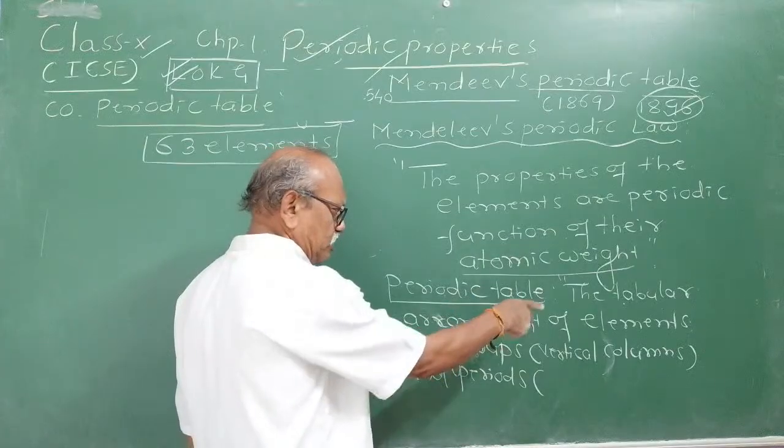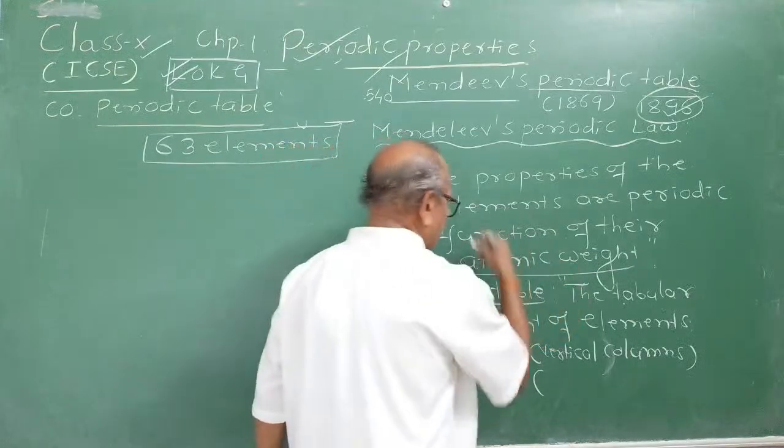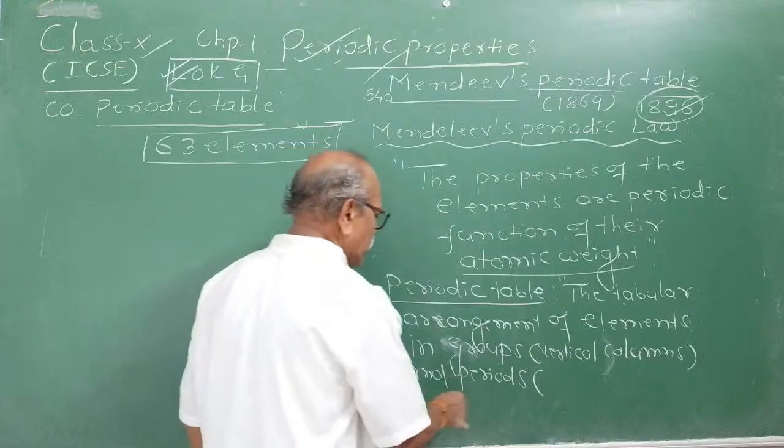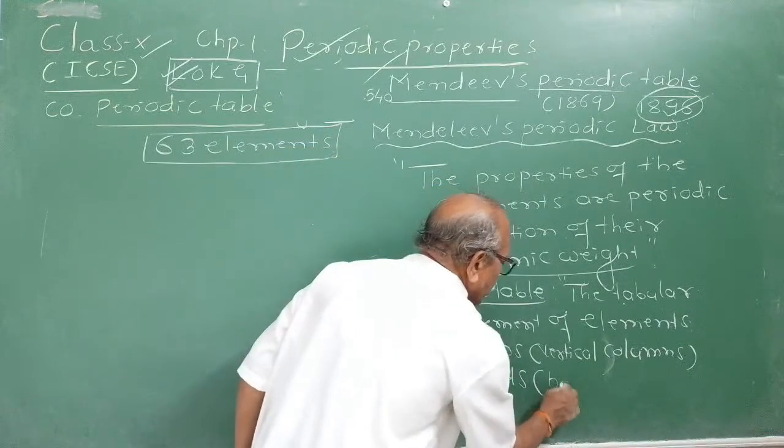The tabular arrangement of elements in groups and periods. Periods are horizontal rows.